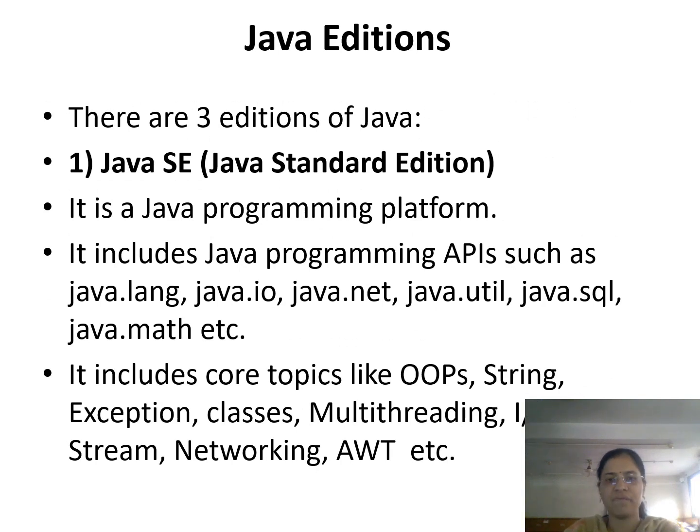These are the different editions of our Java programming language. There are three editions in Java programming. First is Java SE, that is Java Standard Edition. It is the Java programming platform which includes Java programming APIs such as java.lang, java.io, java.net, java.util, java.sql, java.math. These are the different programming APIs included in the Java Standard Edition, which include the core topics like OOPS, strings, exception handling, classes, multi-threading, input-output streams, networking and AWT.